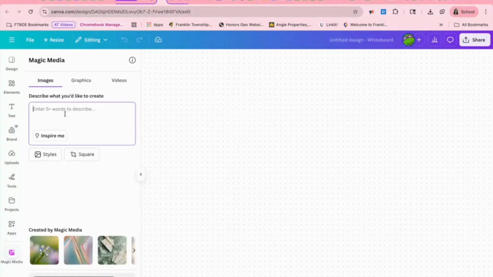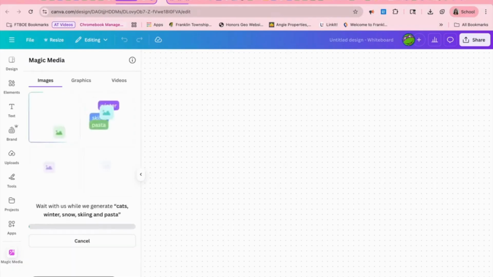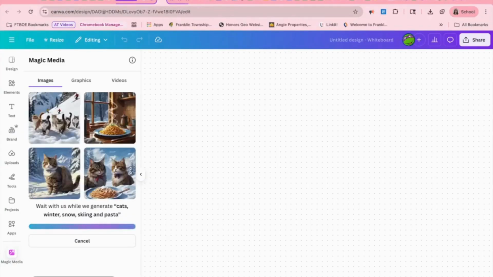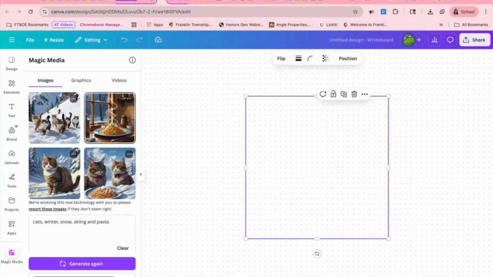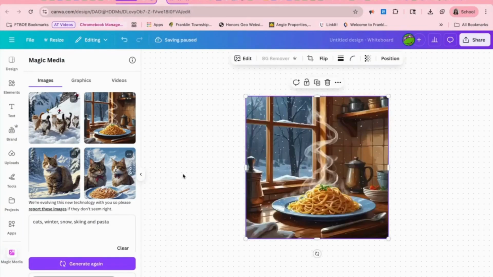So if a student loves cats, winter, snow, skiing, and pasta, let's see what image is created. And then you have some ideas of how you can be creative to represent yourself, and you can add that image. So we can choose this one for now. We could add that image here.